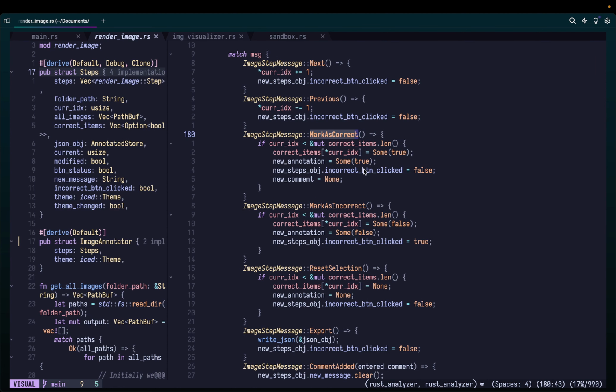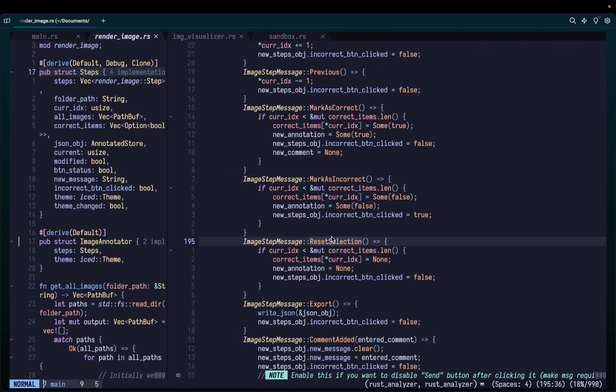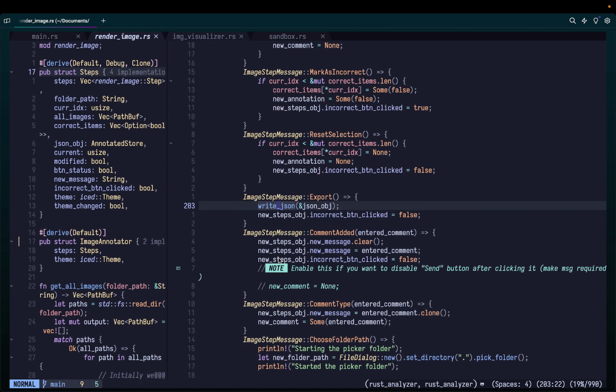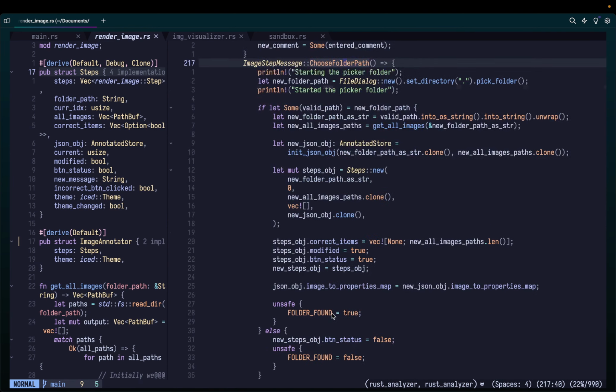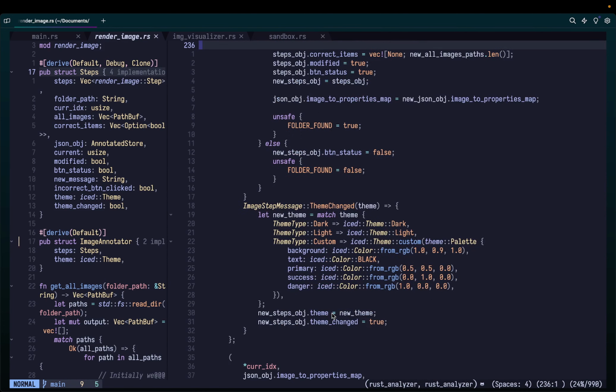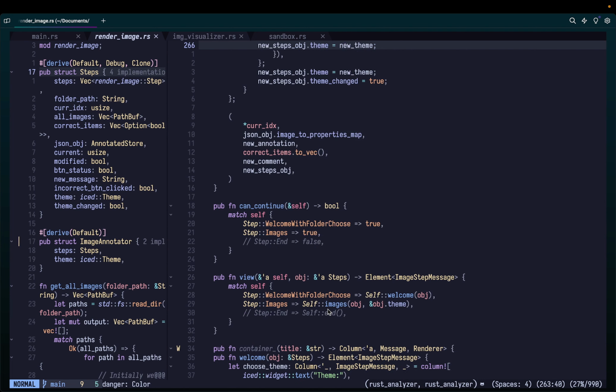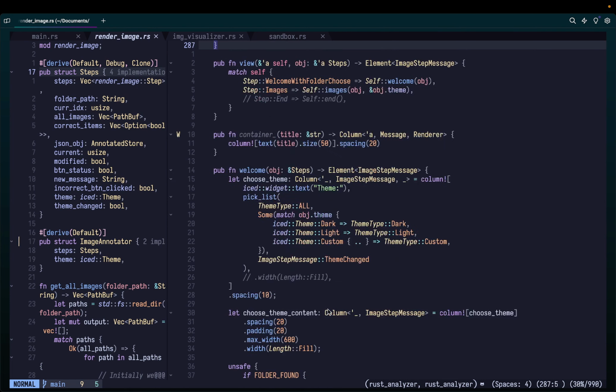Then this marks it correct, then this marks it incorrect, because if you remember, whenever you click on any next image, there's an option to mark it as correct or incorrect. It's more like an annotation thing. Reset selection is of course something you would like as well. Export, as I said, you want to write JSON. Comment added, comment type, choose folder path, all these things are there, right? So of course it's very complicated, and that's why I decided to have another enum, but now I'm thinking to optimize on that.